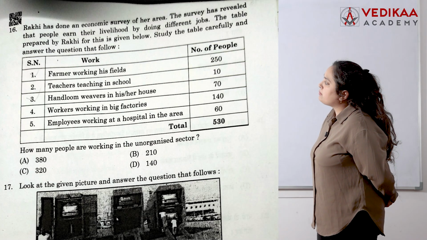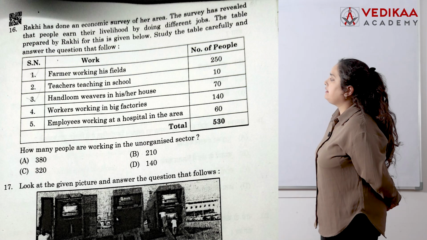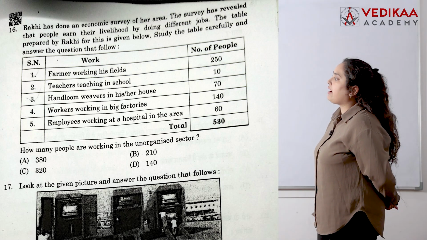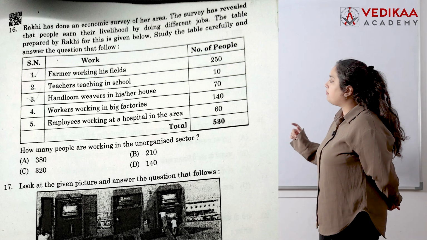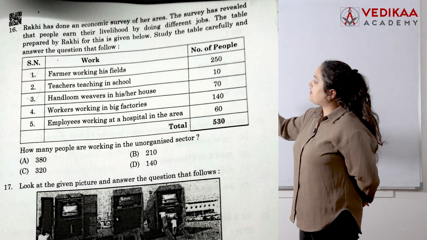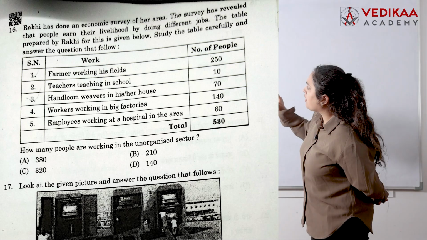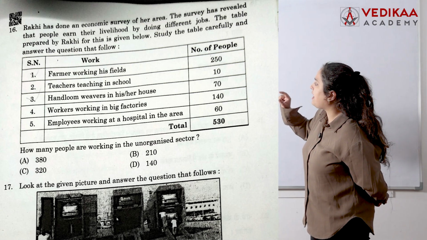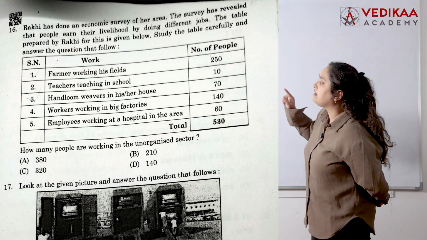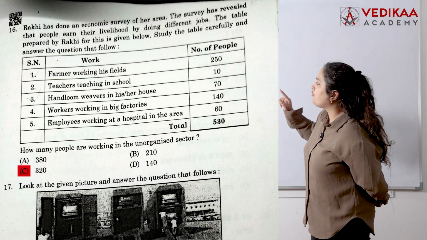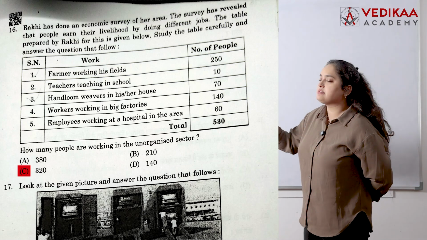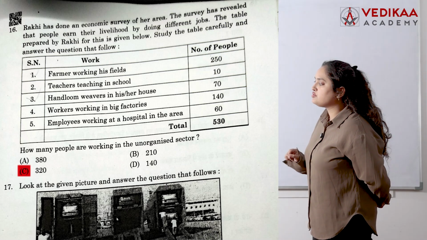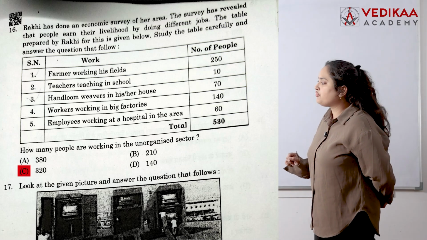So look at question number 16th. In it, some maths work is required. It is about unorganized sectors. The first data is 250, and handloom weavers in their house, third. When you combine the data for the first and third options, that is 250 plus 70, the answer comes out to be 320. So 16th, C is your correct answer, that is 320.